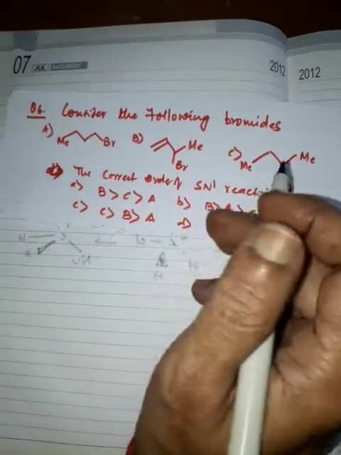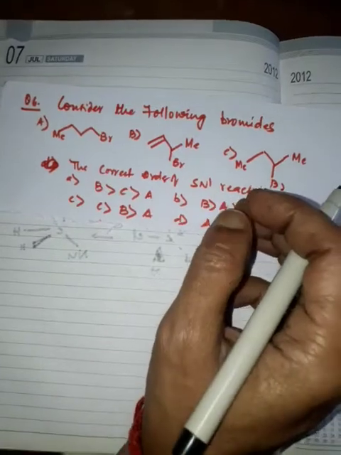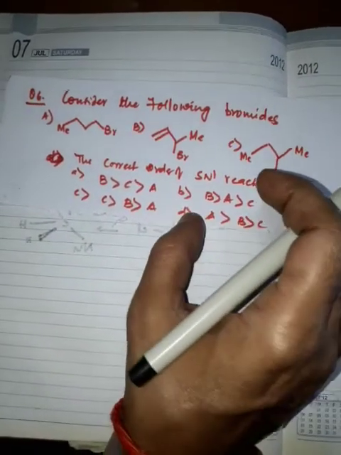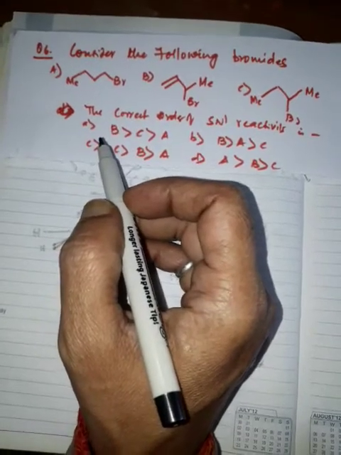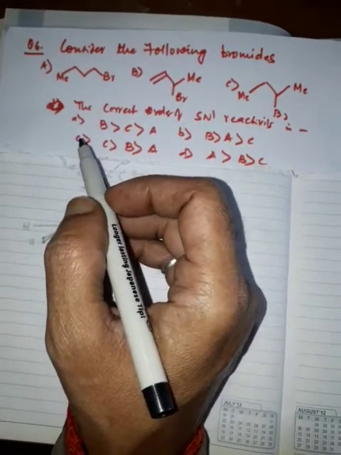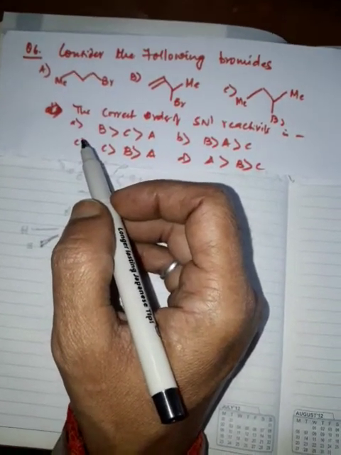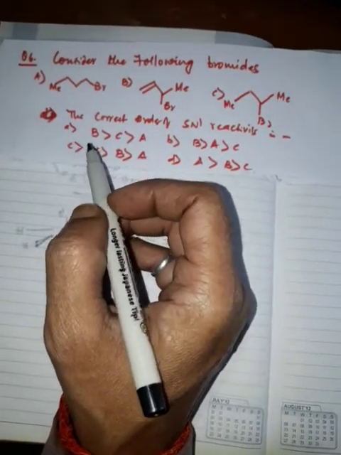Reactivity of SN1 reaction depends upon the stability of the intermediate carbocation. You can note that the reactivity of SN1 reaction depends upon the stability of the intermediate carbocation formed during these reactions.